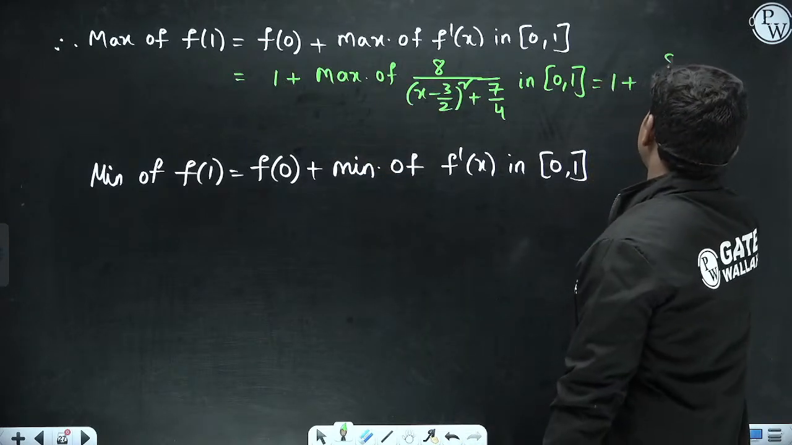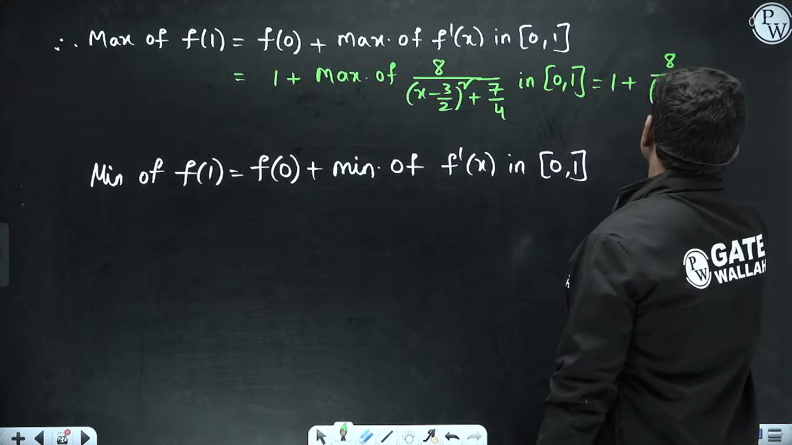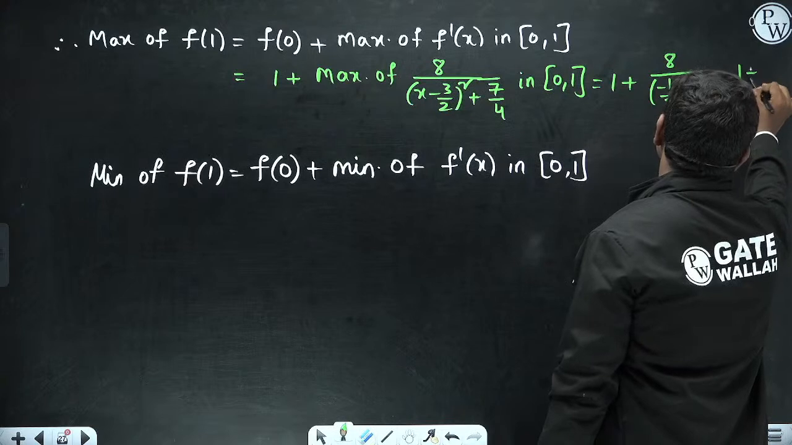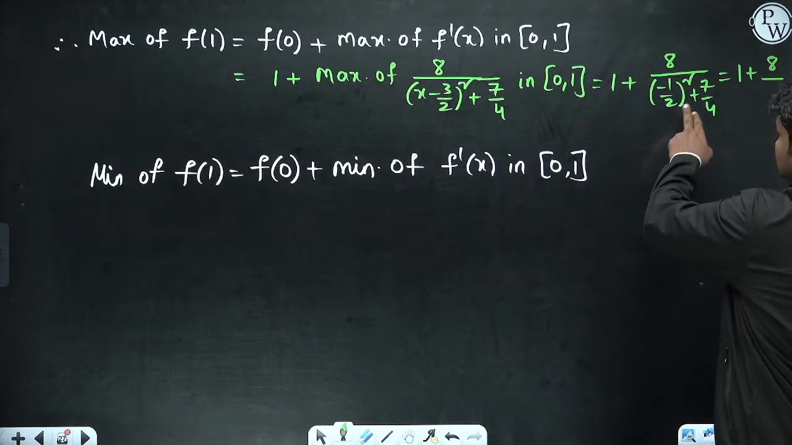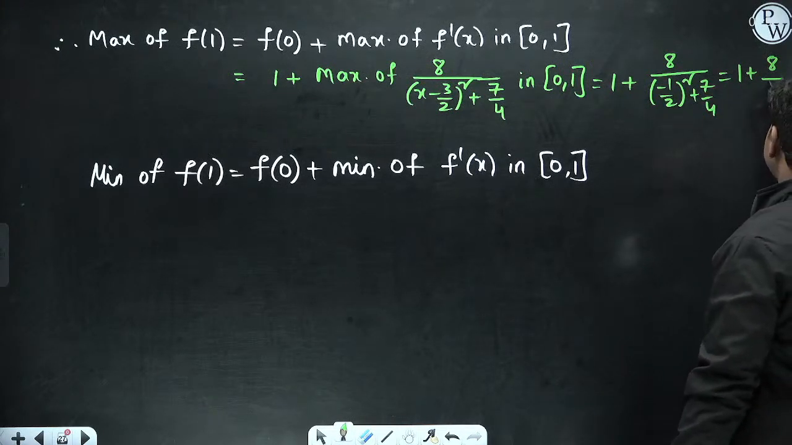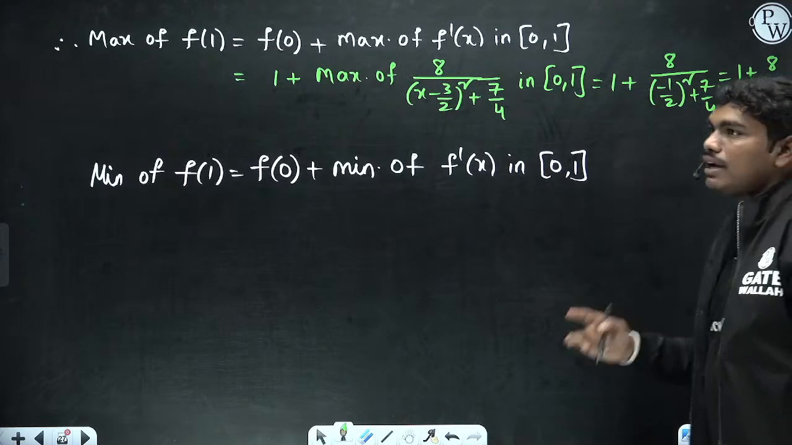So 8 by 1 minus 3 by 2 minus 1 by 2 whole square plus 7 by 4. So this is 1 plus 8 by 1 by 4 plus 7 by 4. Okay, so 1 by 4 plus 7 by 4, this is 8 by 4 again. So this becomes 8 by 4. So this total value is actually 5, correct? So maximum value is actually 5.